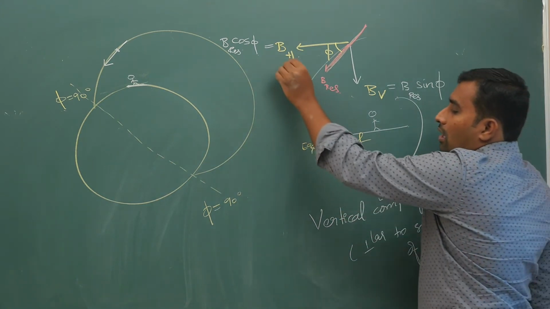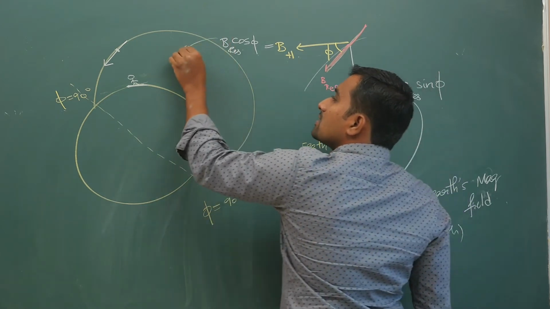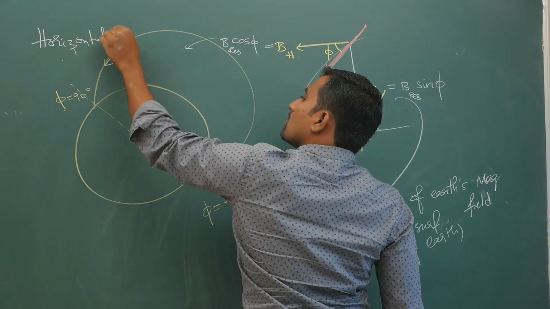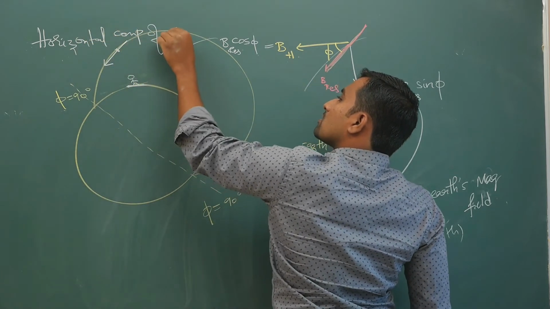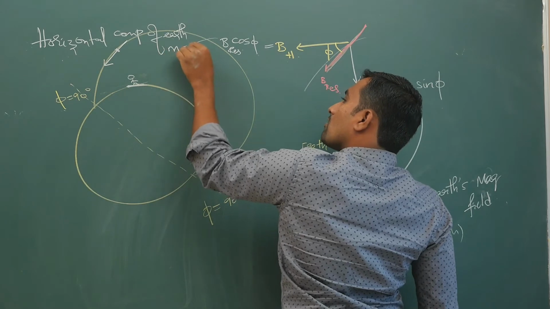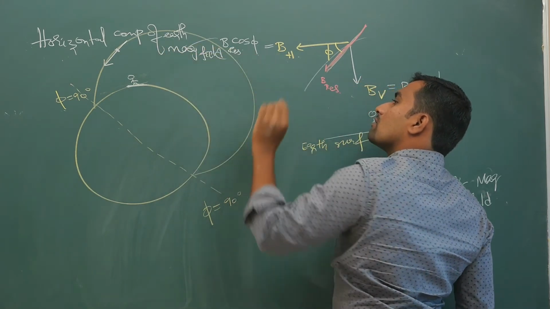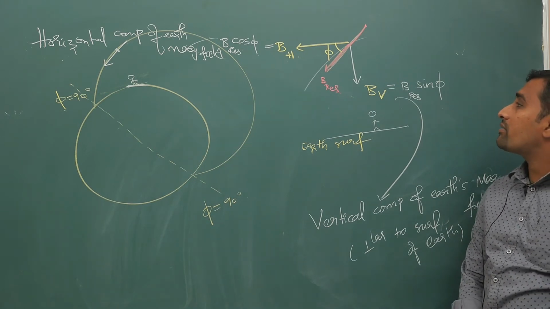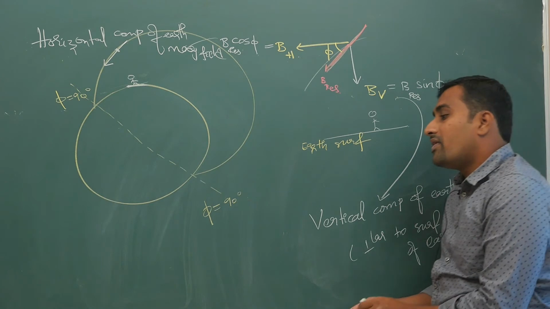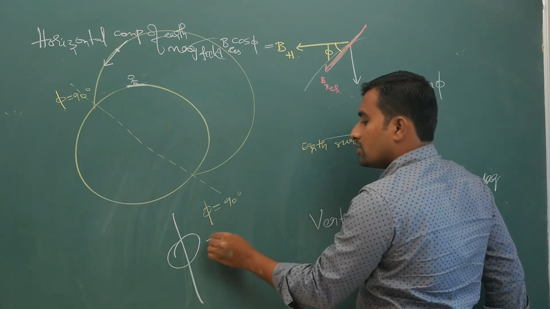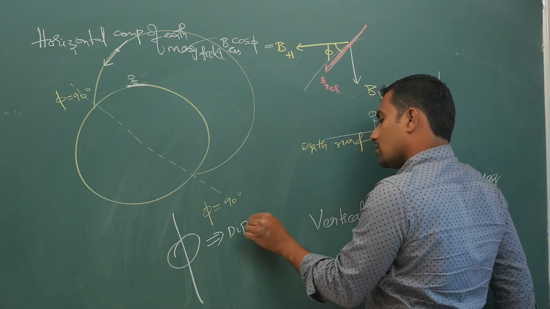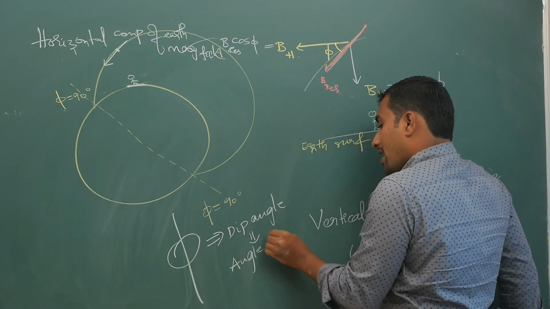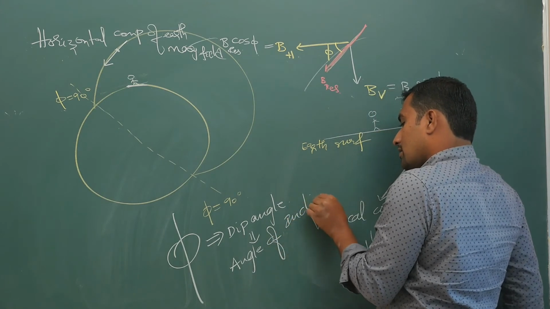BH is the horizontal component of Earth's magnetic field. BH is B resultant cos phi, BV is B resultant sin phi. Very, very important. Phi is your dip angle, also called the angle of inclination.